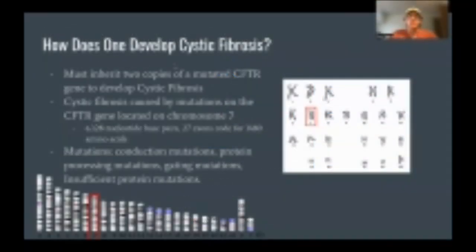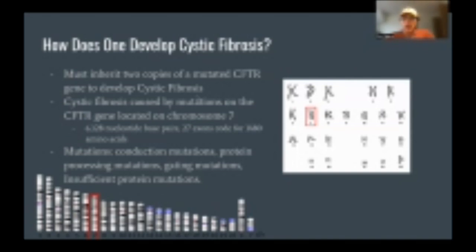Hi, my name is Finn Sears, and I will be covering the genetics of cystic fibrosis. To begin, how does one develop cystic fibrosis? In order to develop cystic fibrosis, you must inherit two mutated copies of the CFTR gene. Well, you must get one from your dad and then one from your mom as well.